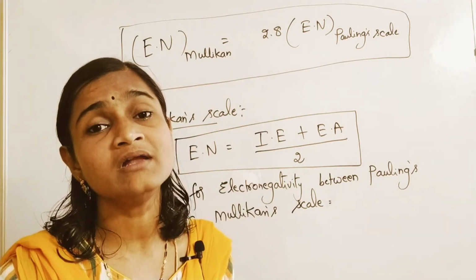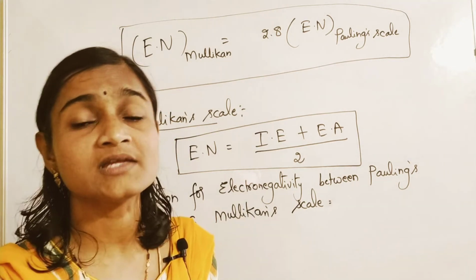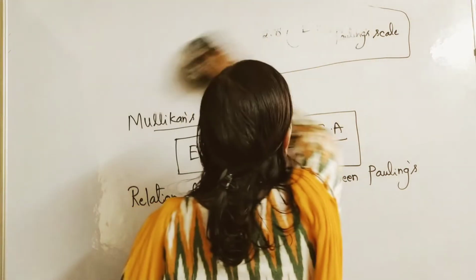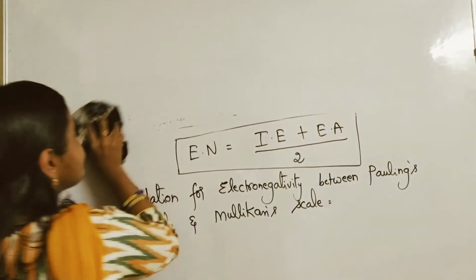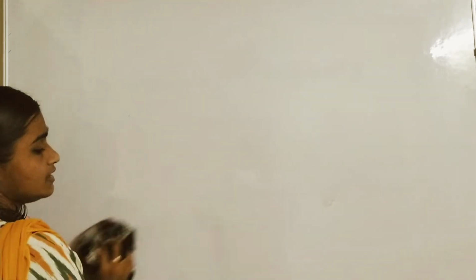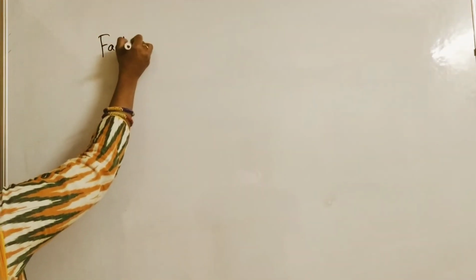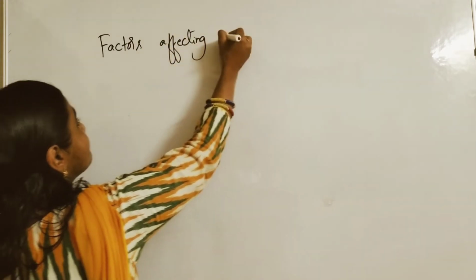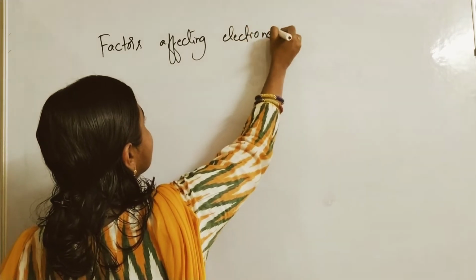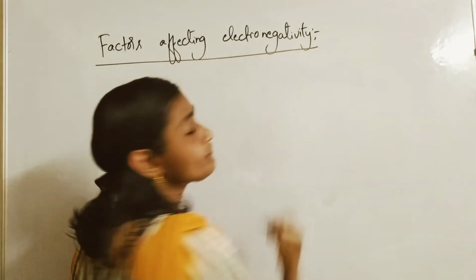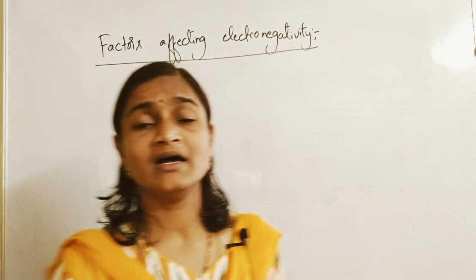So next thing is how this electronegativity varies in groups and periods. And we also have to learn what are the different factors which affect electronegativity. Okay, so let us learn the factors affecting electronegativity.